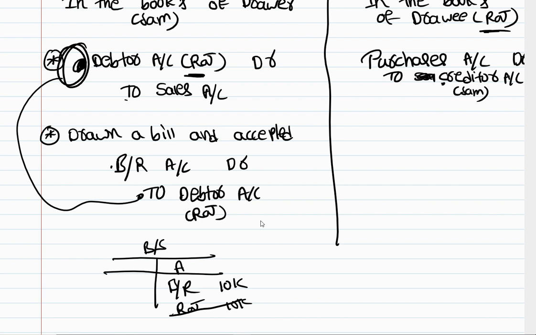Previously in the books of the drawee I made Sam as my creditor. Now I am accepting the bills payable. I am accepting another liability. So this liability, this bills payable, is a liability which is replacing the creditor. One liability is replacing another liability. So creditor, Sam, is in credit side.